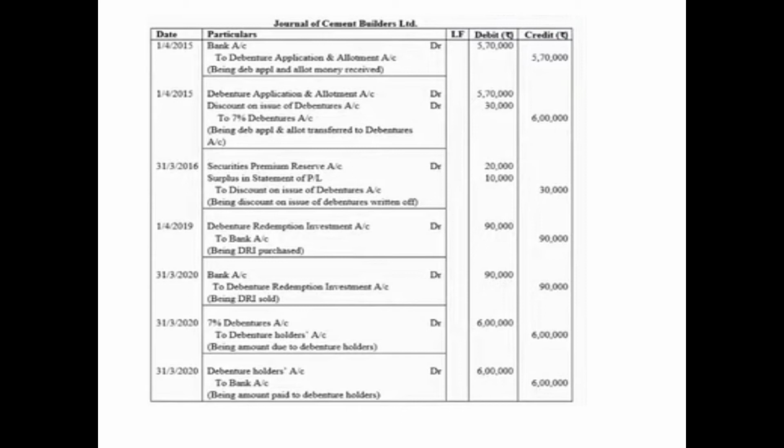to debenture holders. Then lastly, we'll pass the entry for repayment: 31st March 2020, debenture holders account debited 6 lakh to bank account 6 lakh, that is being amount paid to debenture holders account. Now, since it is the case of a listed company, the listed companies are not required to create the DRR. Therefore, since the DRR was not created, it was not transferred to general reserve account. So I hope the solution to this question is clear to you, children.